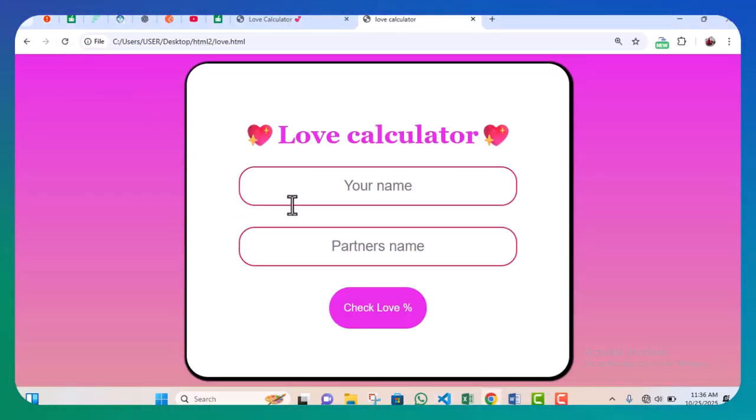And this is beautiful. You can see we've just designed this beautiful love calculator, and it's very basic, very beautiful. By the time we add JavaScript to it, it starts becoming functional.